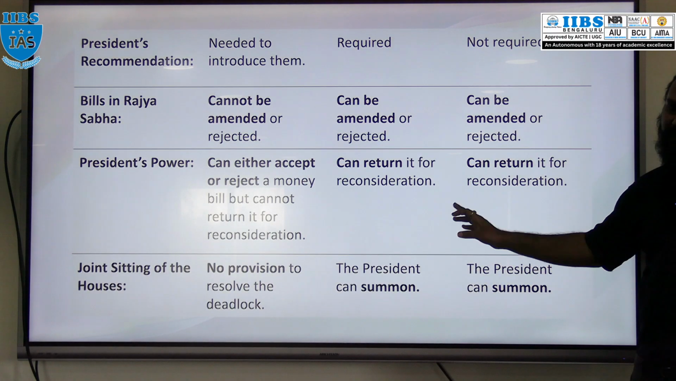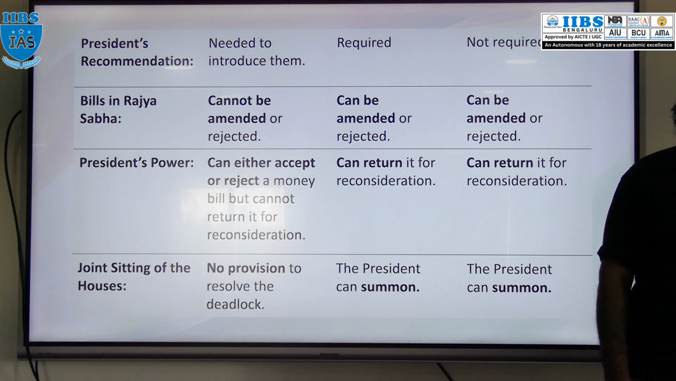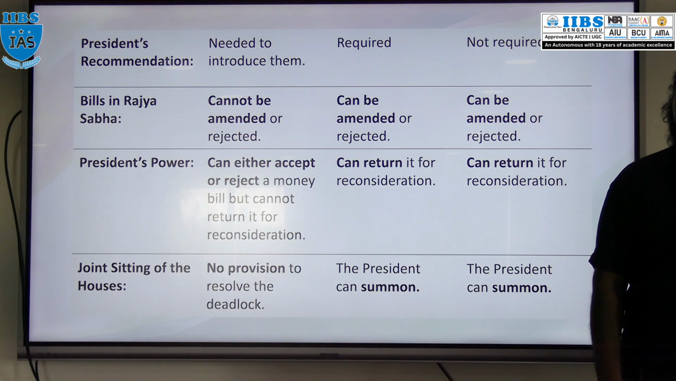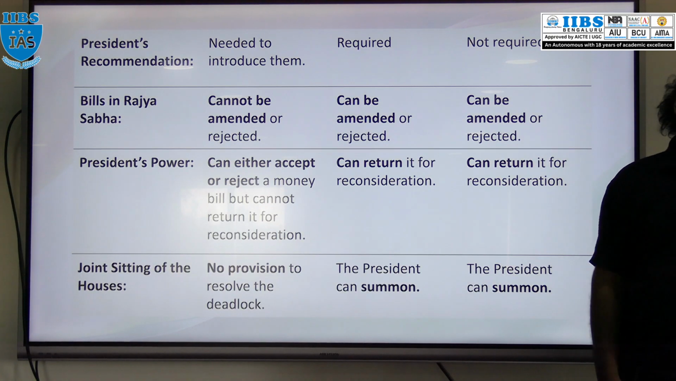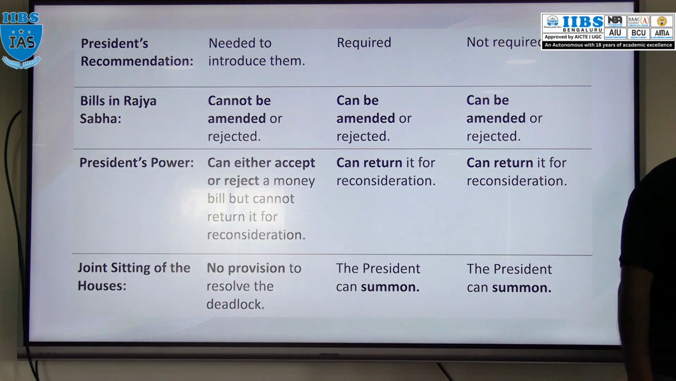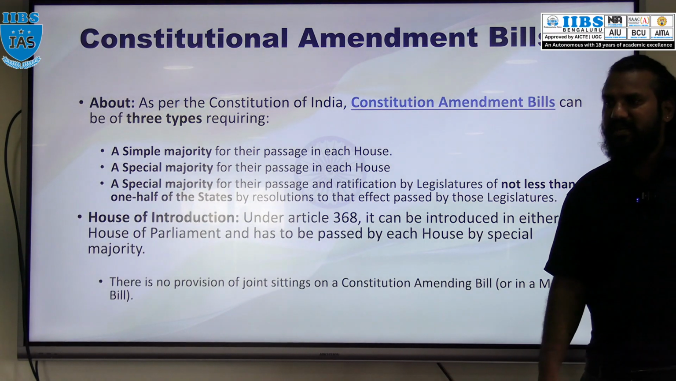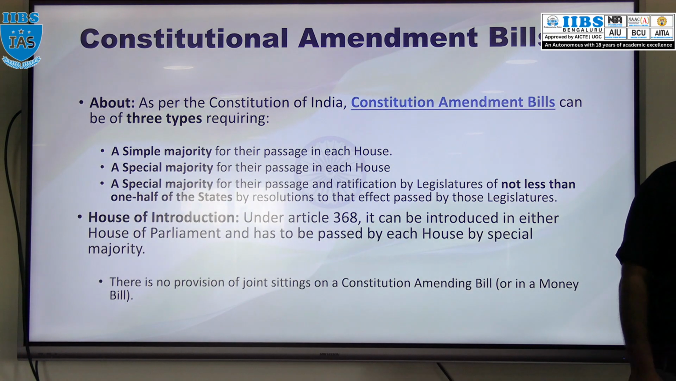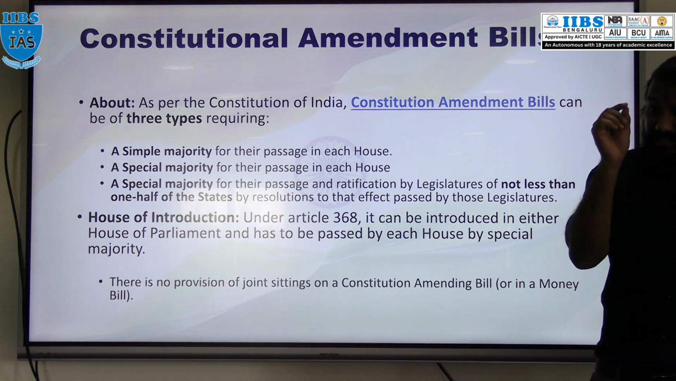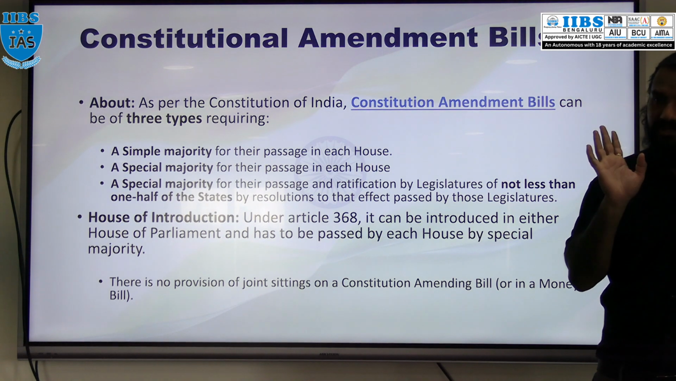But in both of these bills, there is a provision of joint session of Parliament. I hope you understand the difference between money bill and finance bill 1 and finance bill 2. Then Article 368 deals with the constitutional amendment procedure. That means a bill which seeks to change the constitution.